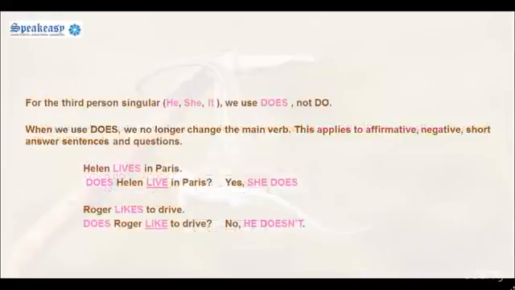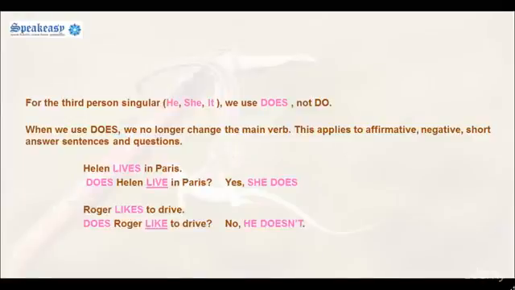For the third person singular, he, she, or it, we use does, not do. When we use does, we no longer change the main verb. This applies to affirmative, negative, short answer sentences, and questions. Helen lives in Paris.